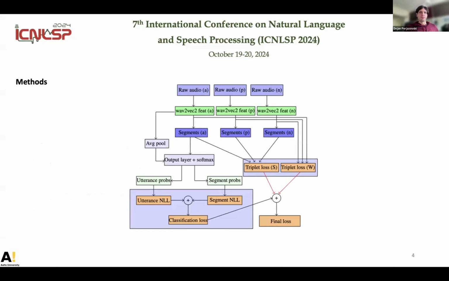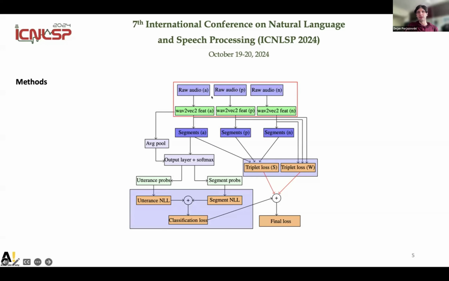Okay, now I start off with the method. In this figure, we can see our proposed method. So first off, we have the training sample as triplet. So we have 3 raw audio samples, where A represents the anchor. Then P represents the positive sample, which is from the same class as the anchor.